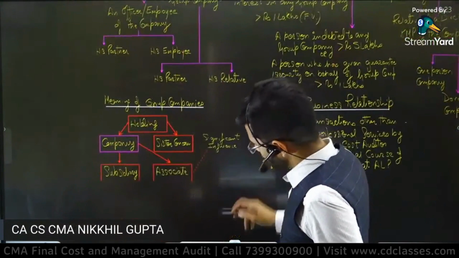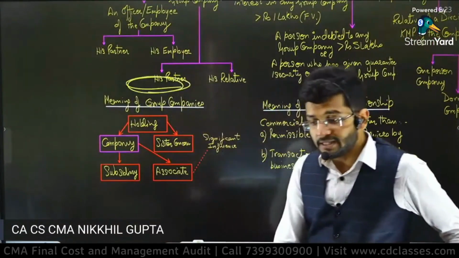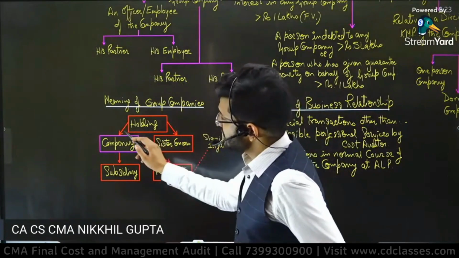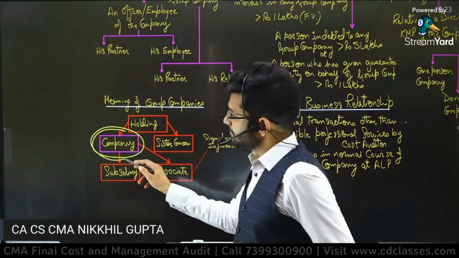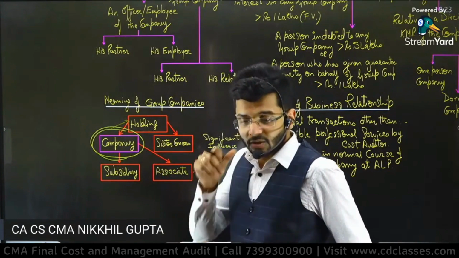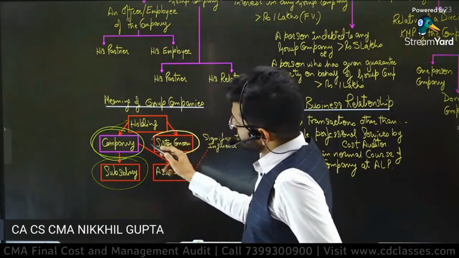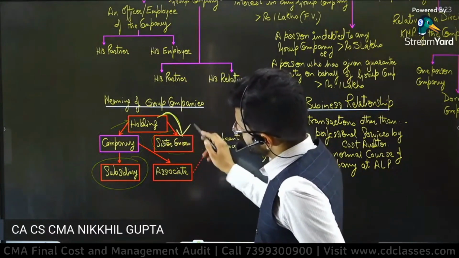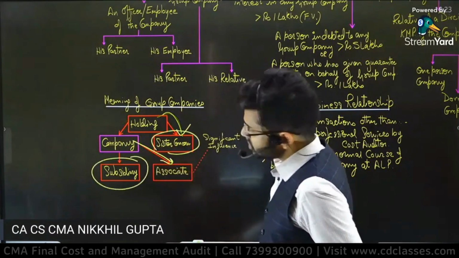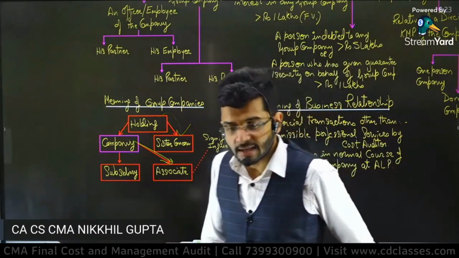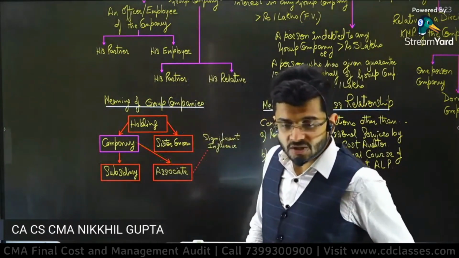So what do you mean by group companies? Let's see, guys. Group company means, this is my company. If this is my company, then the holding company is a group company. A subsidiary company is a group company. A sister concern is a group company, and an associate company is a group company. That is how an internal employee is not eligible. Srinath is absolutely correct. Internal employee is not eligible.